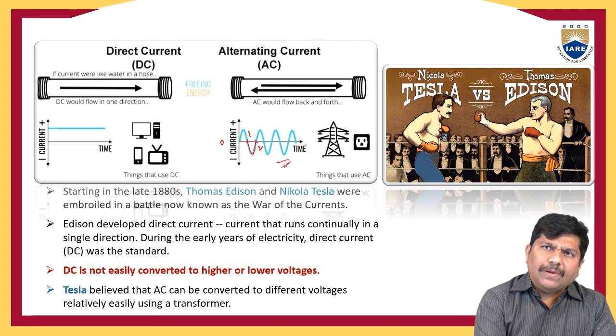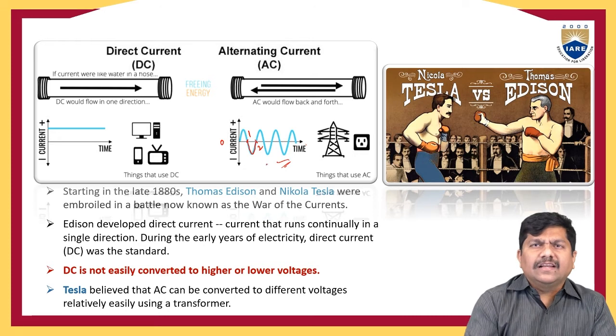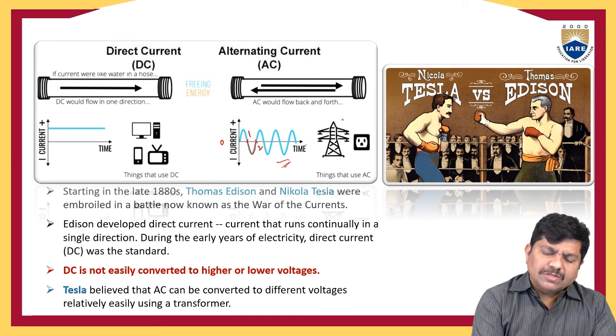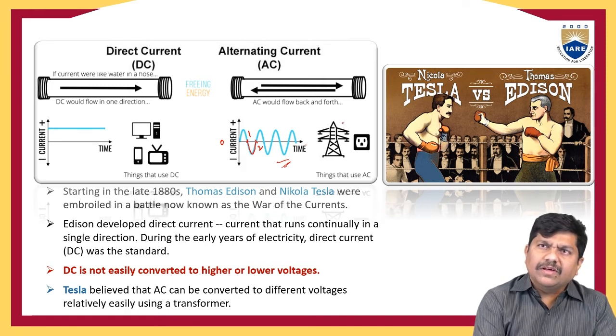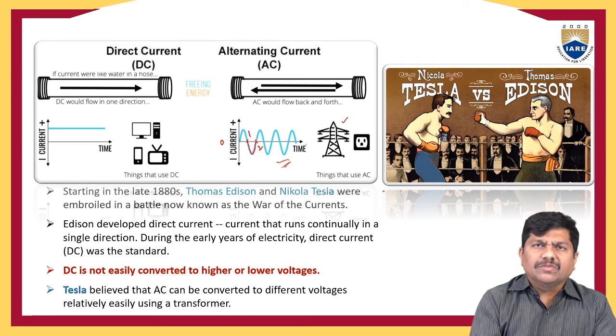Now if this happens in any conductor, it is called alternating current, or alternating in nature. In the transmission system, suppose you want to transmit electrical supply over hundreds of kilometers from the generating station to the load centers, you have to transmit the power. I am representing this with towers, which support the electrical conductors that transmit the power from the generating station to the load centers. The transmission of power is very easy if it is alternating in nature.